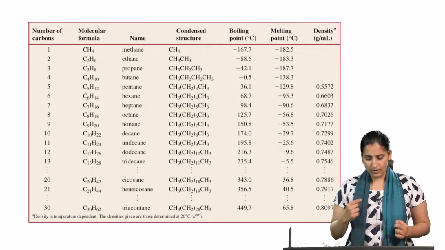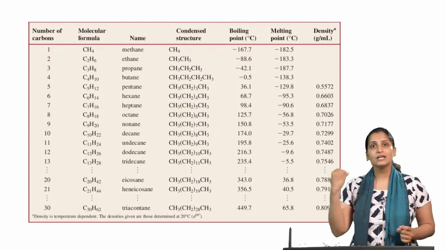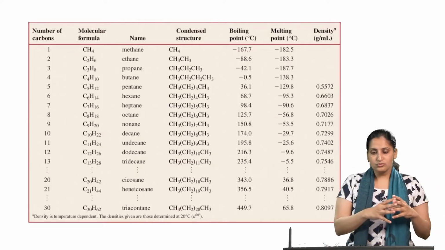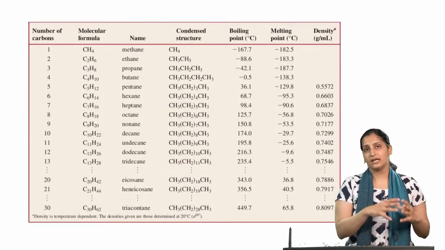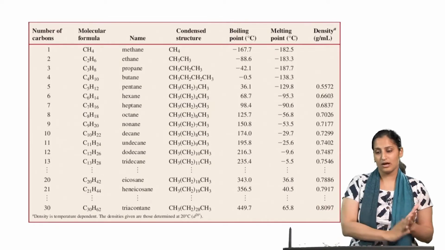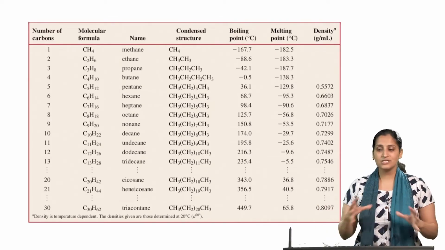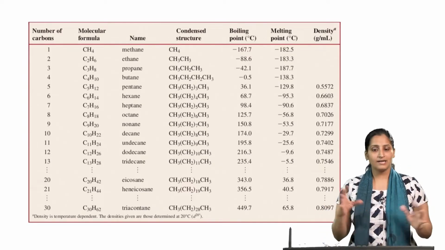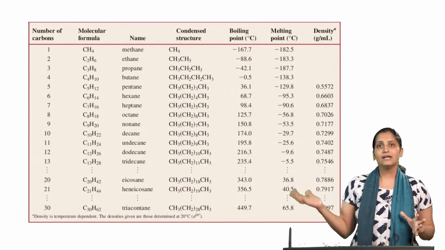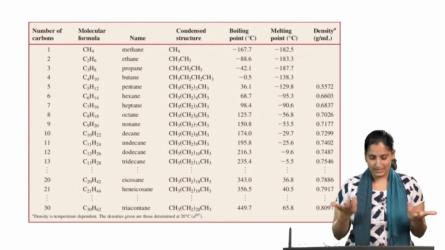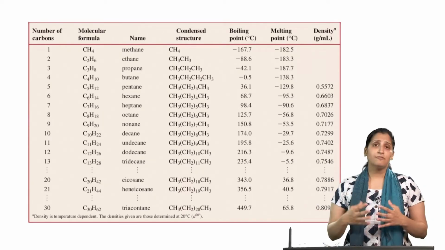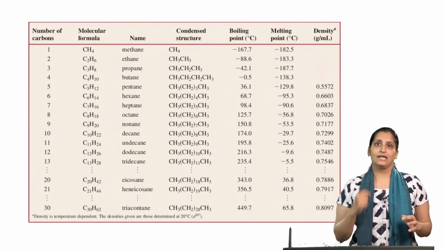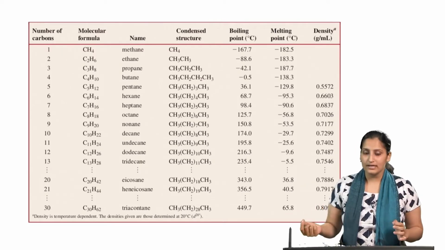If you closely look at the boiling point, as I said, as we go on increasing the molecular weight, the boiling point increases. To summarize, the alkanes containing the first 4 carbons, carbons 1 to 4, are gaseous at room temperature, carbon numbers 5 to 17 are colorless liquids, and carbon number 18 onwards are waxy solids that exist in nature. In fact, most of the plant or animal waxes that we obtain from nature are alkanes, and they are higher molecular weight alkanes.